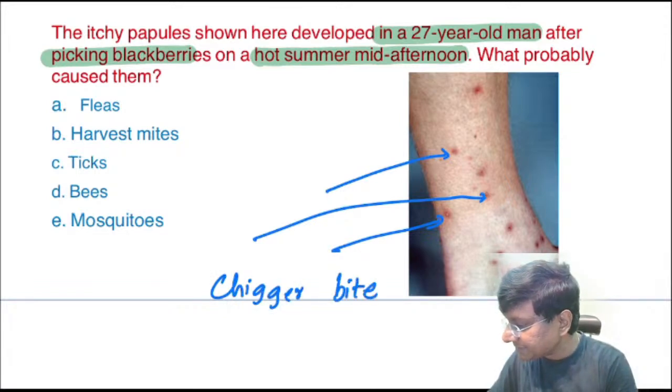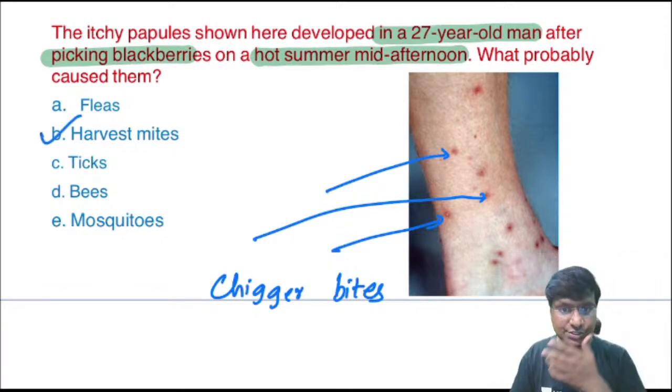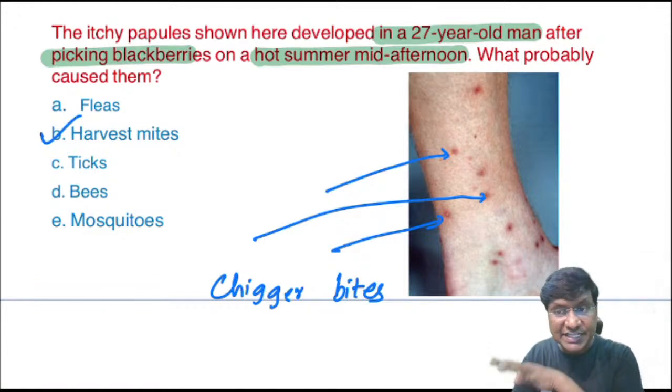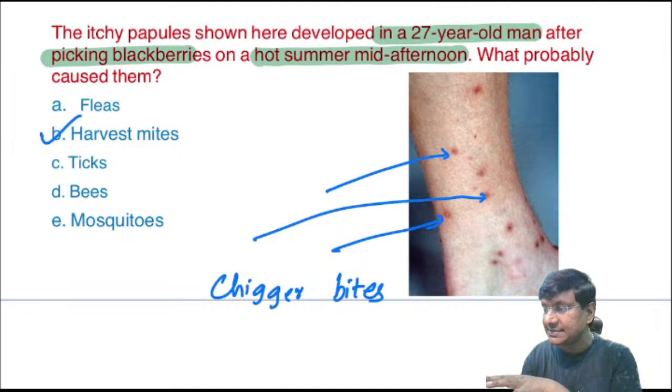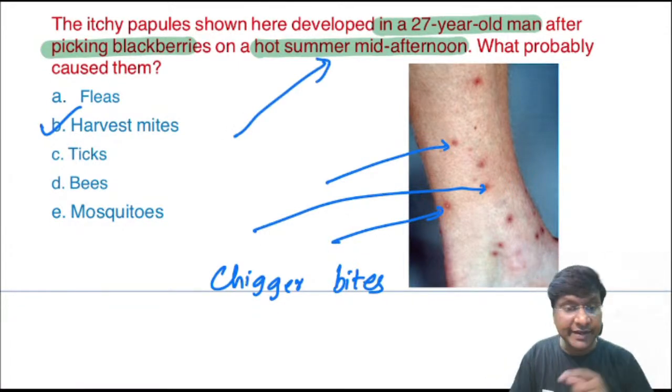These are the chigger bites, which are nothing but the harvest bites. Now, if you take this harvest bite, which season are they very common in? These harvest bites or chigger bites are very common in the summer, in the hot summer.